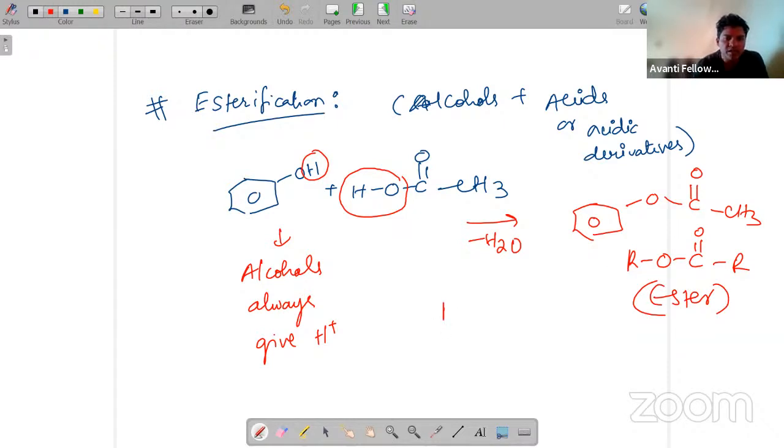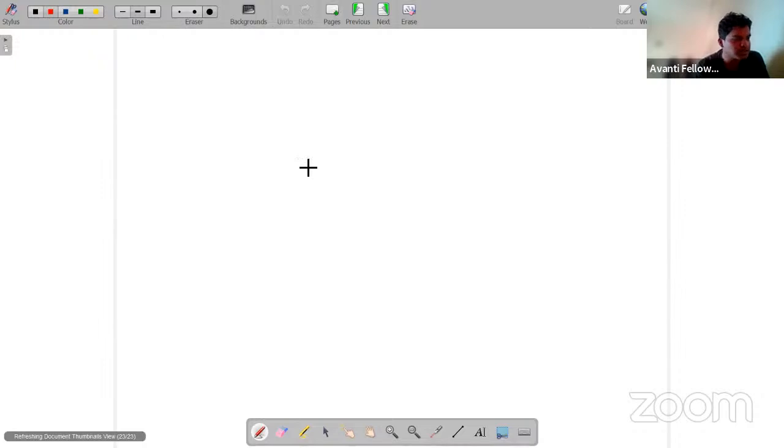So pyridine can be used as a base. This is another most important one, very, very important for our examination.